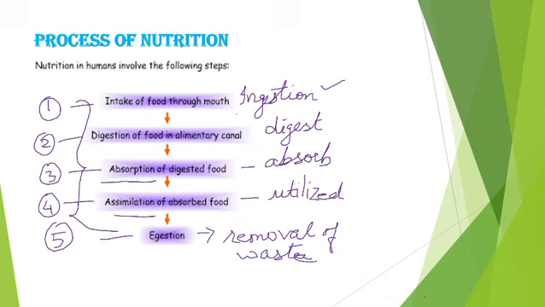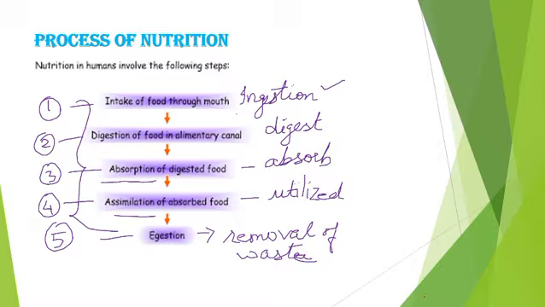Understand? Again, intake of food through the mouth is called ingestion. The second process is digestion, where the food gets digested and broken down into simpler substances. Then third is absorption, and this digested food gets absorbed by the body.